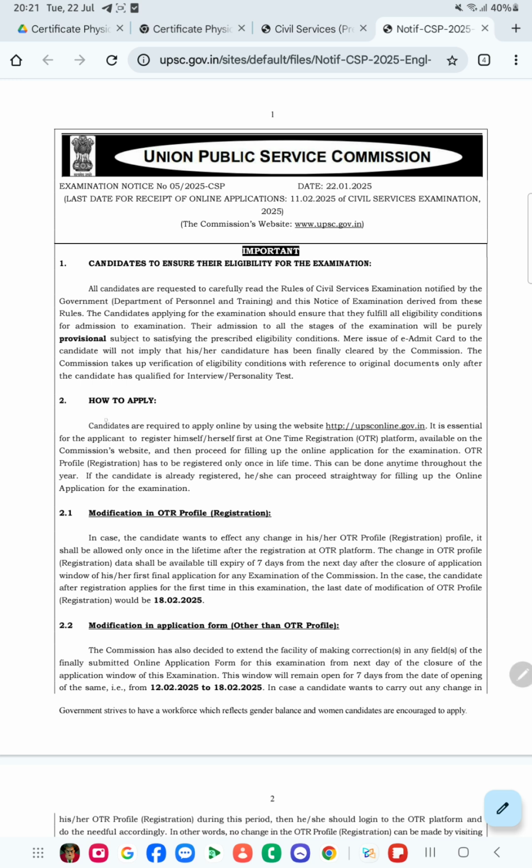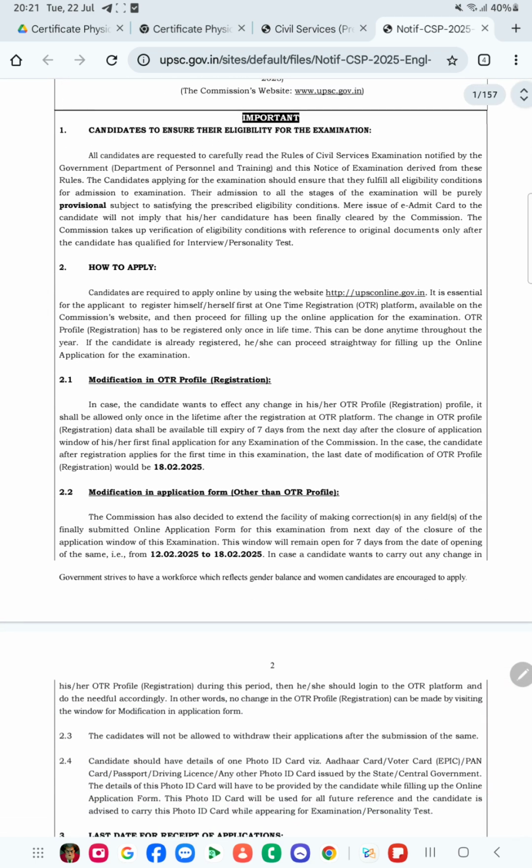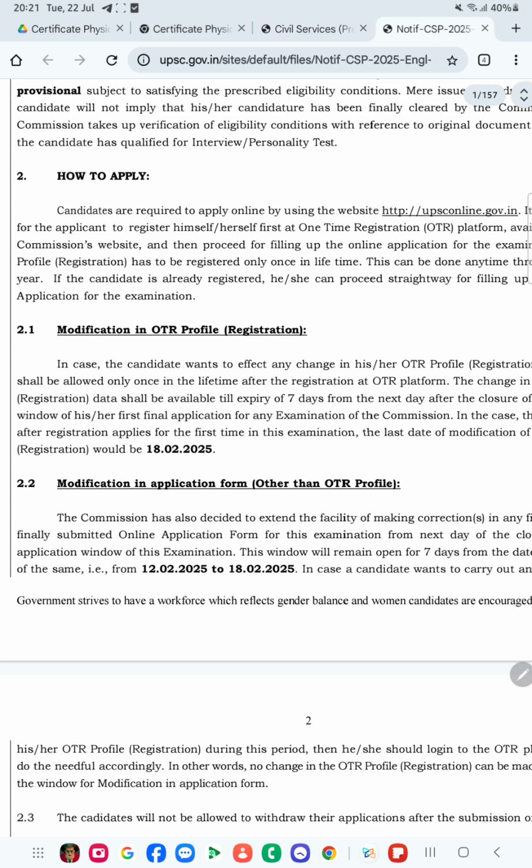Then they tell about how to apply. You have to fill in the OTR platform, and then how to register yourself, and finally you can do the registration for the examination, or fill the application form. Then, if you need to make a modification in the OTR, it is 2.1.